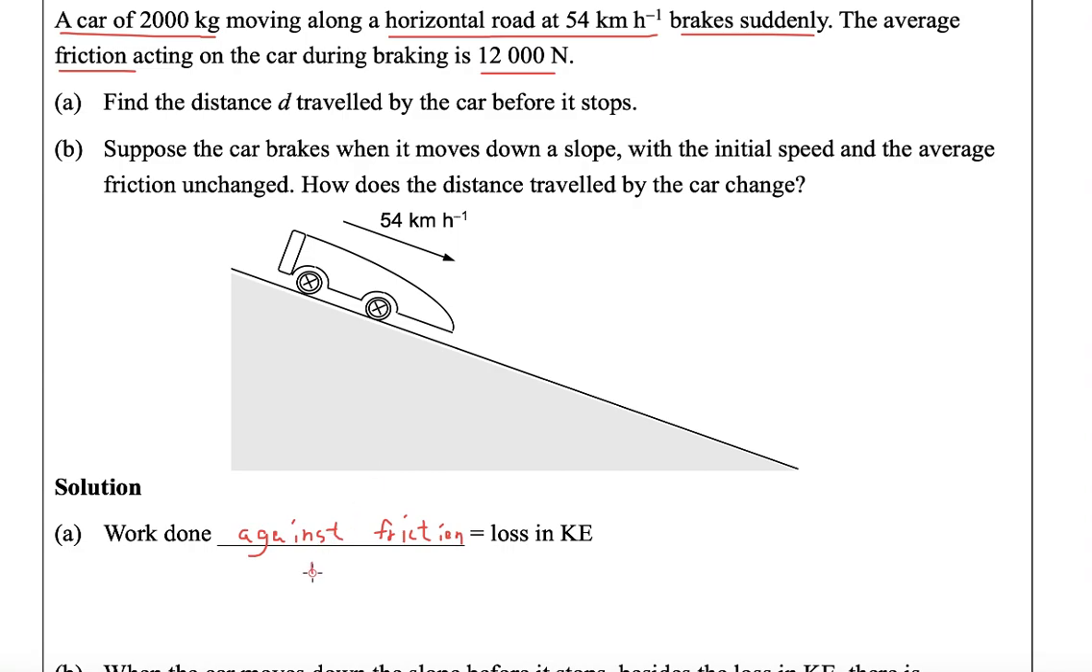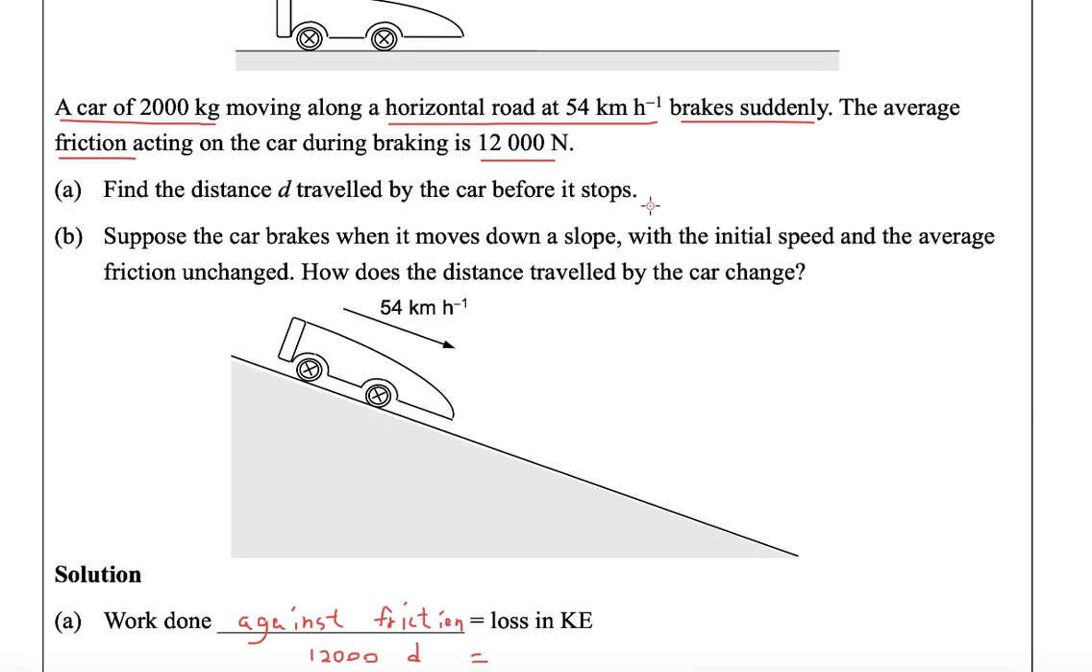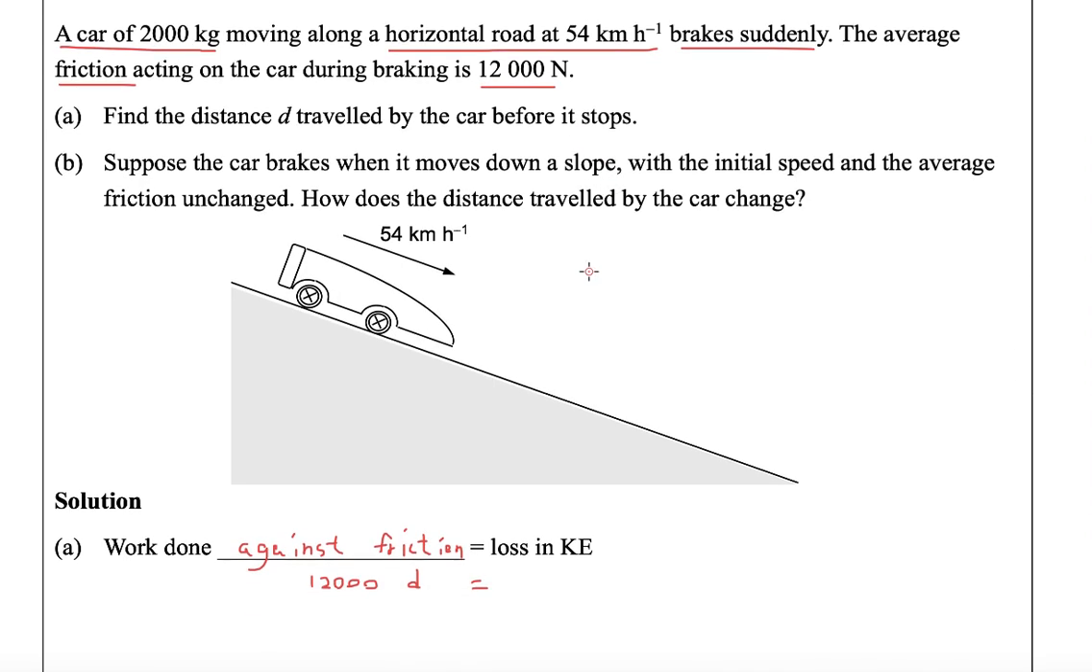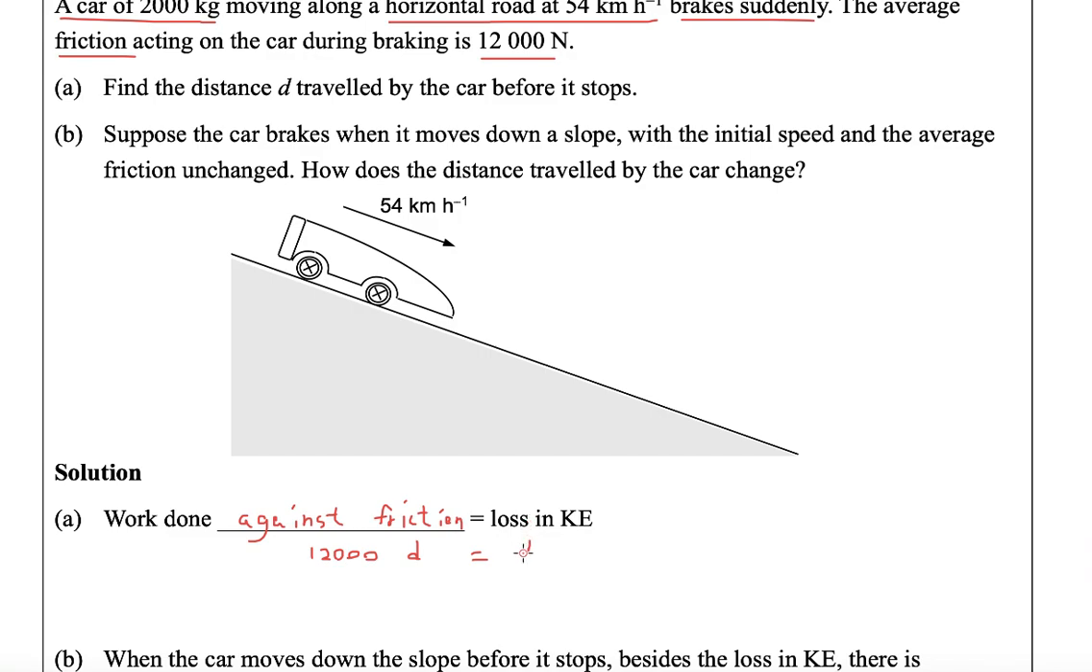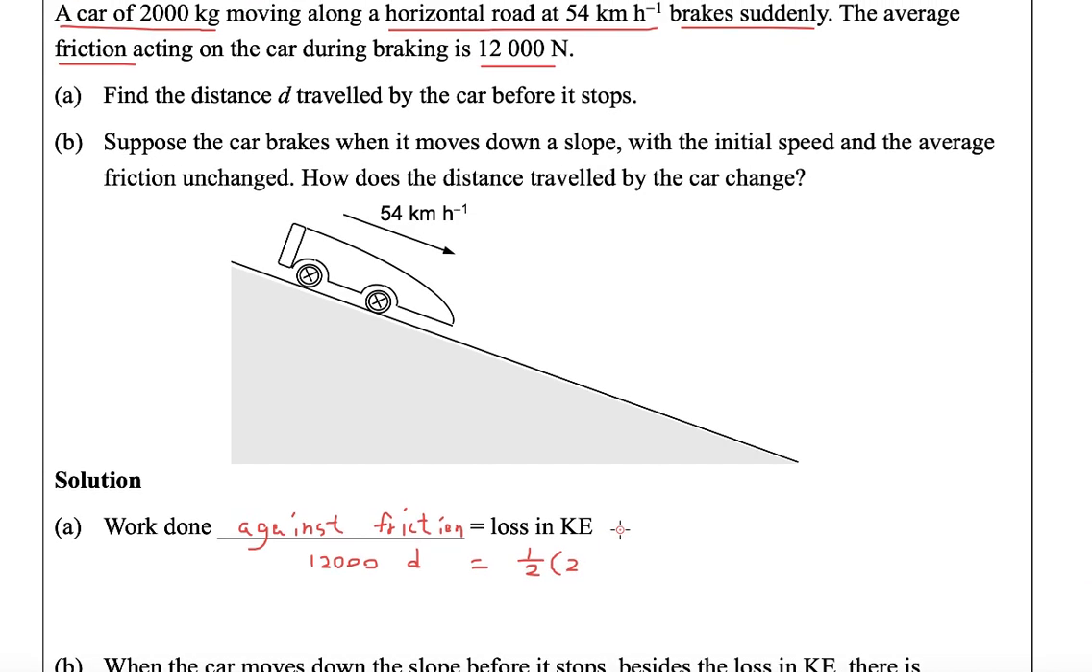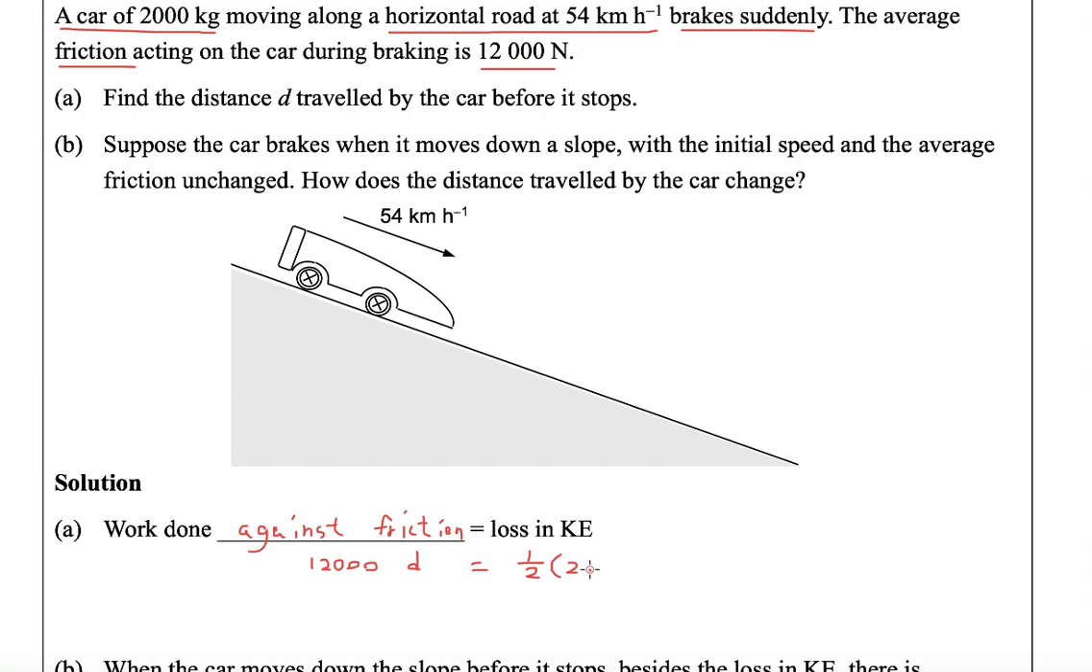So let's write down 12,000 d equals the loss in KE here. And you know that it stops at the final state, so the velocity would be 0. The final v is 0. So the loss in KE, you can just write down the initial KE, which is 1 over 2 mv squared, and the mass here is 2000.